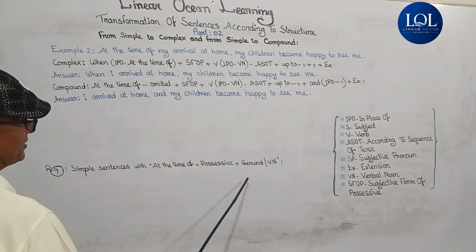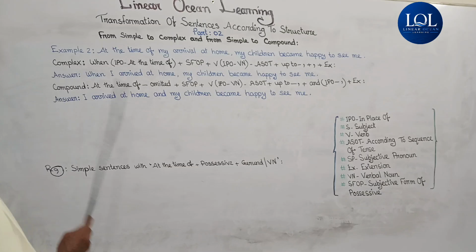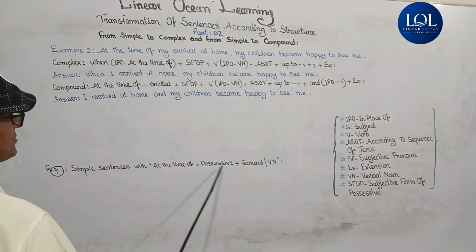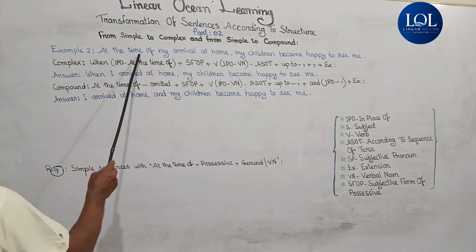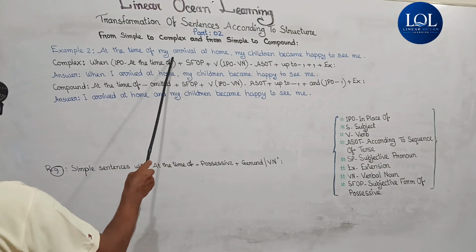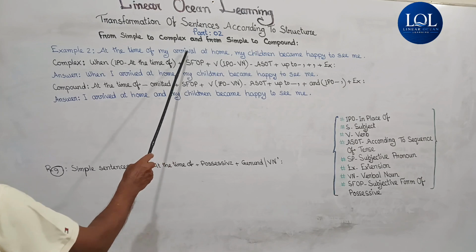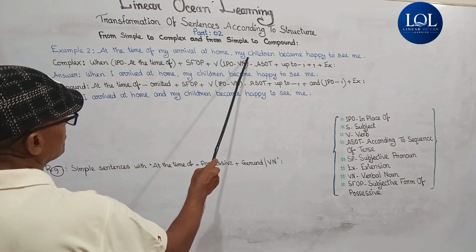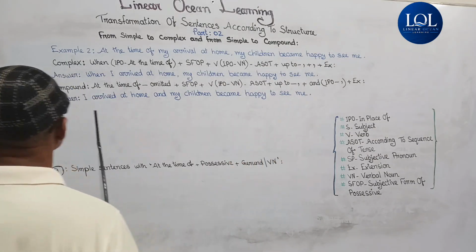I have already discussed possessive plus gerund, and this one is possessive plus verbal noun. At the time of my arrival at home, arrival is the verbal noun of the verb arrive. At home, my children became happy to see me.